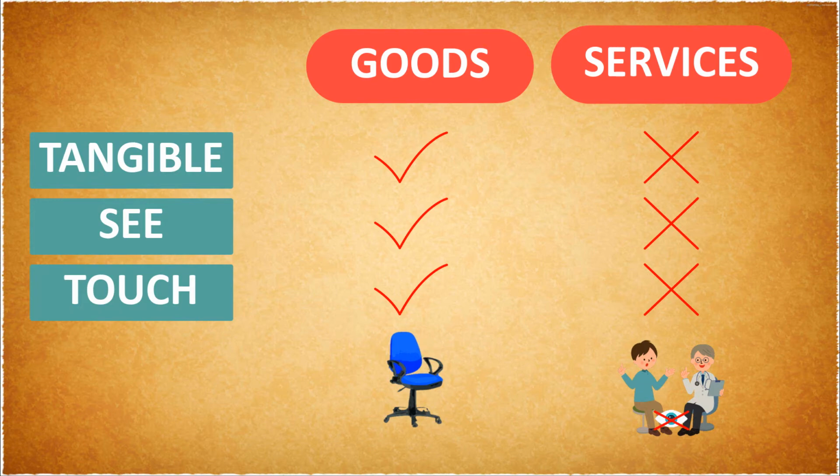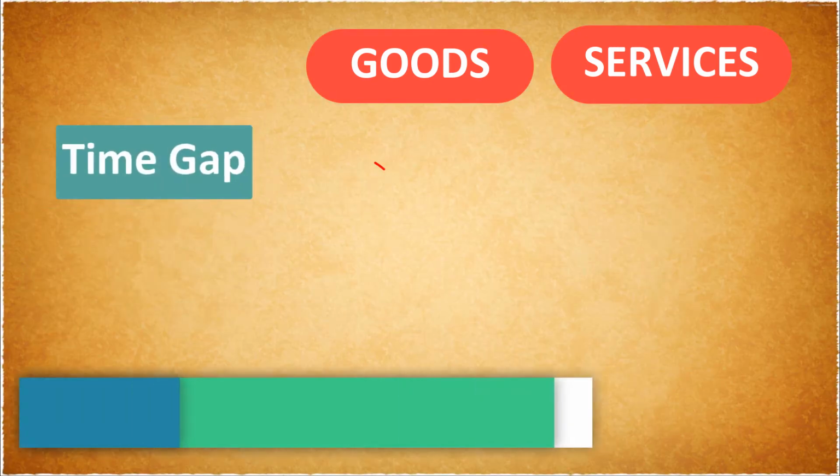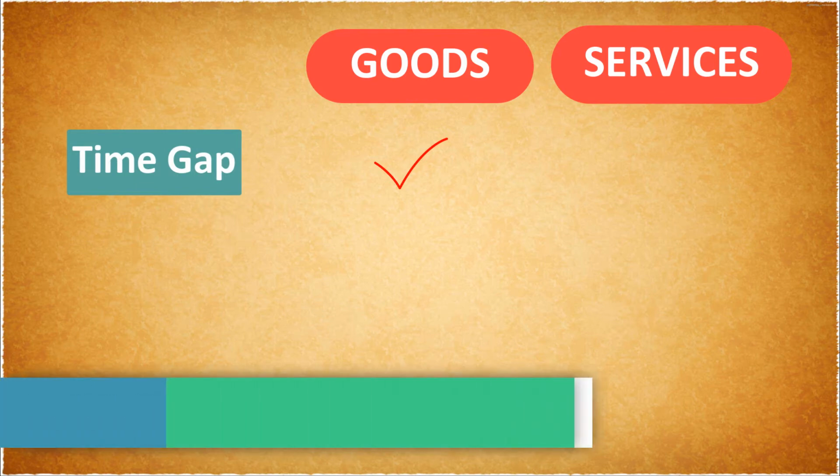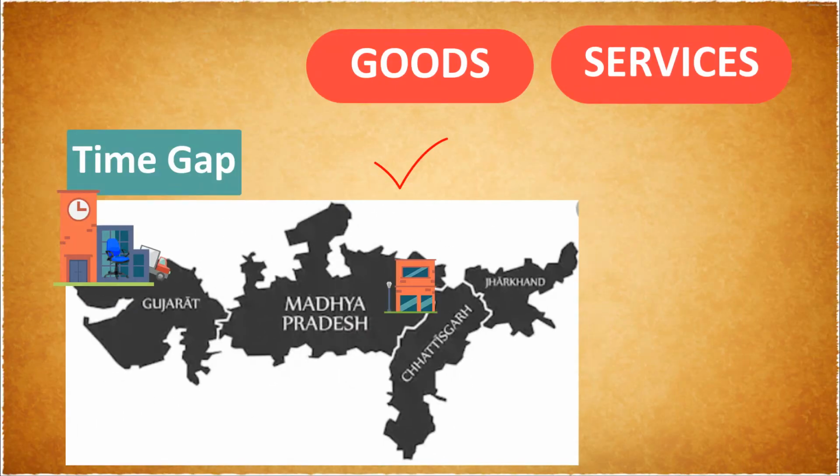The second difference is that, for a good, there is a time gap between production and consumption of goods. They are produced first and consumed later. A carpenter first makes the chair in his workshop. You can use it only after purchasing it from the market. So there is a time gap between production of chair and its consumption.